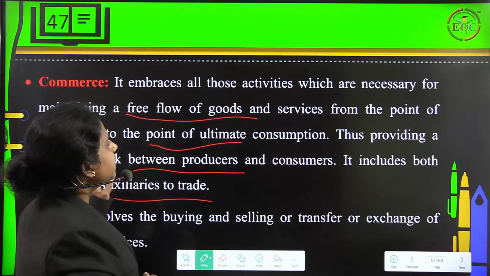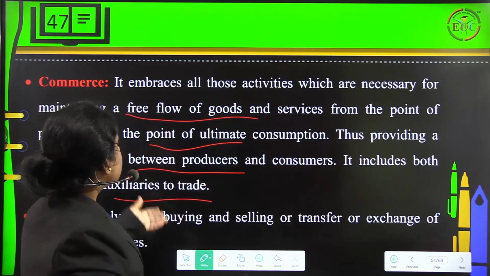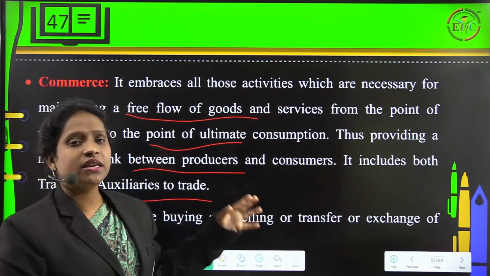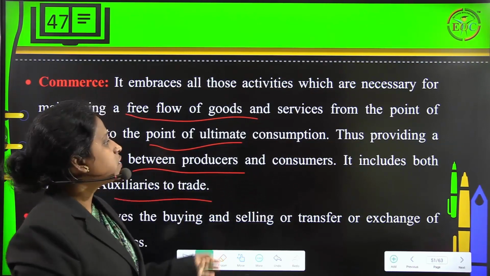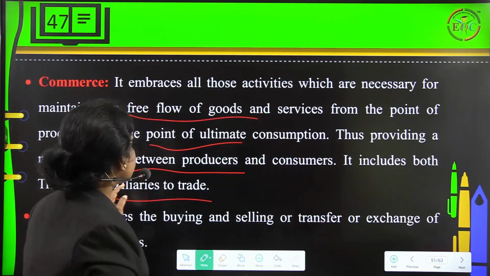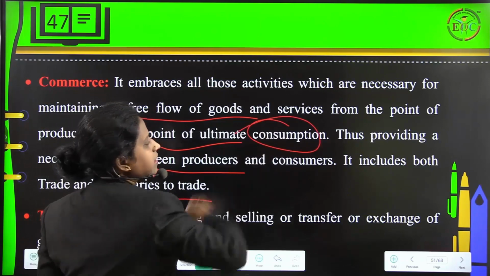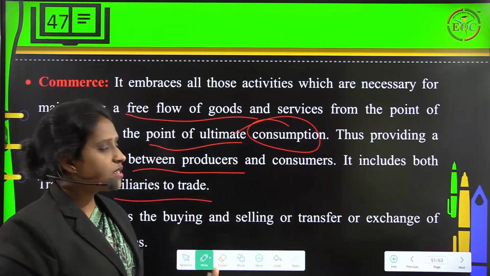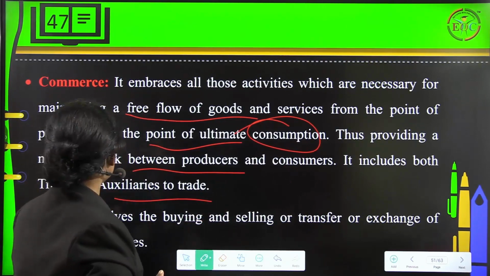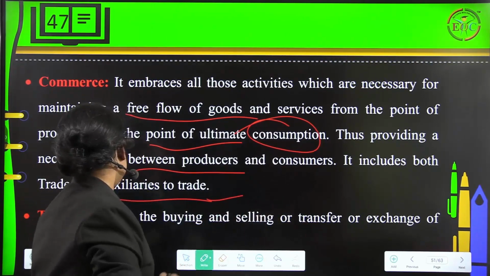Commerce embraces all those activities necessary for maintaining a free flow of goods and services from the point of production to the point of ultimate consumption, thus providing a necessary link between producers and consumers. It includes both trade and auxiliaries to trade.